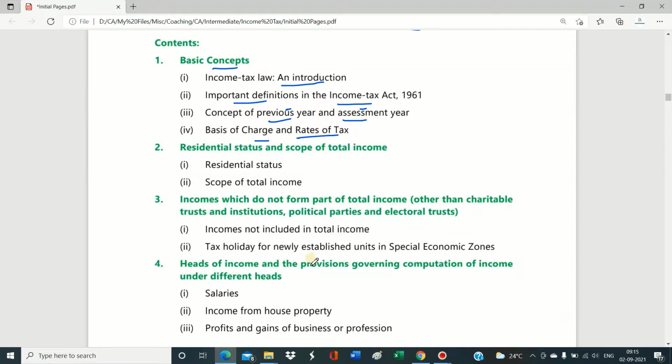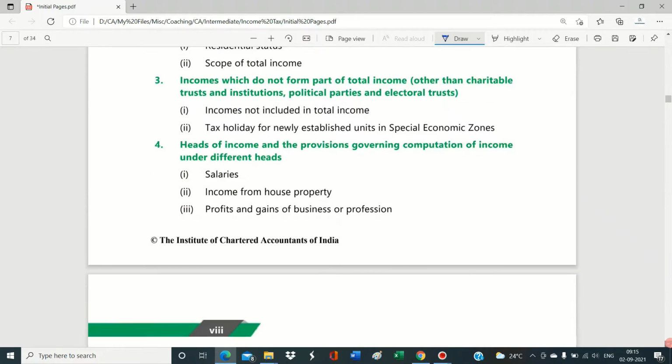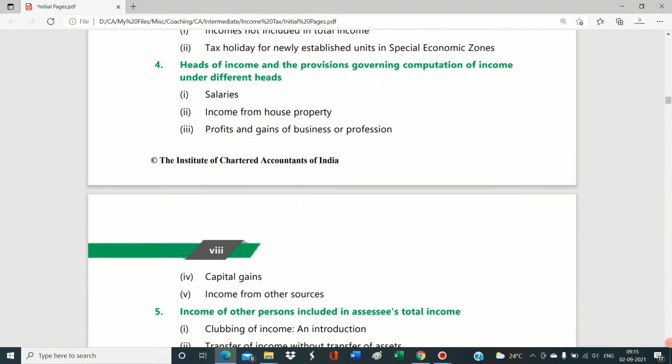Fourth chapter: heads of income and the provisions governing computation of income under different heads. Here what we are going to see is the different types of heads of income. There are 5 heads of income. We'll see the principles and provisions governing the computation of total income. So we have 5 heads of income, that is salaries, income from house property, profits and gains of business or profession, capital gains, and income from other sources.